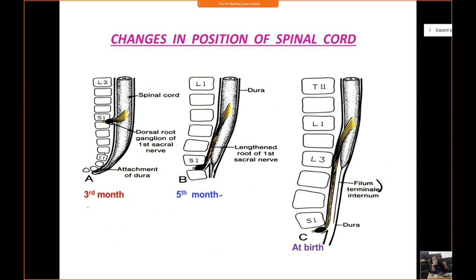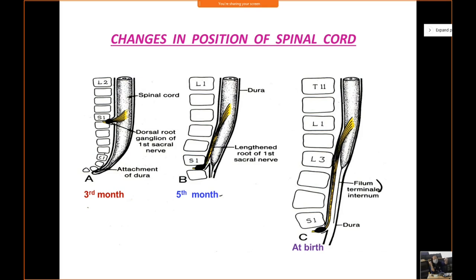So that means the spinal cord is shorter in length compared to the vertebral column. So what happens to the spinal nerves? The spinal nerves will now have to take a longer route in order to reach their appropriate vertebral segment. For example, in slide A, you can see the rootlets of the first sacral nerve, the S1 spinal nerve, right?